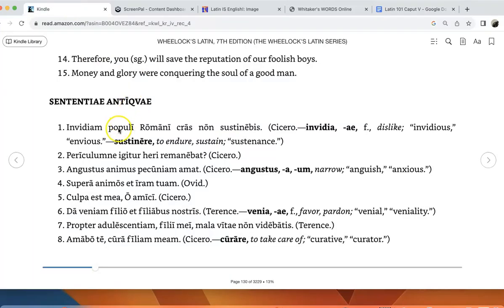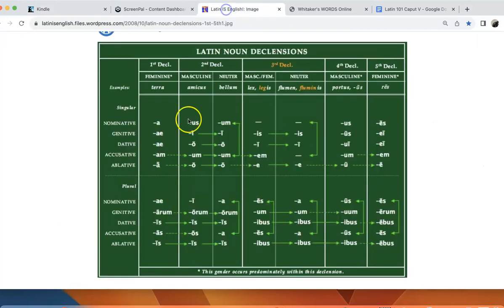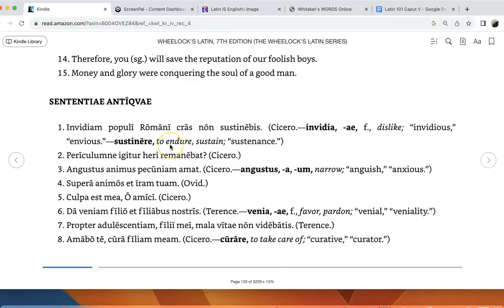So here's a good example of how the word order really is quite different than English. Here we have the verb and subject in one word. Here we have a new tense. Here we have accusative direct object. Here we have genitive. So this is a fairly complex sentence for this stage of Latin. But once again, if you know your vocabulary and you remember what we've done so far, you can work your way through it by using your charts and other information that we've talked about and you've learned thus far.